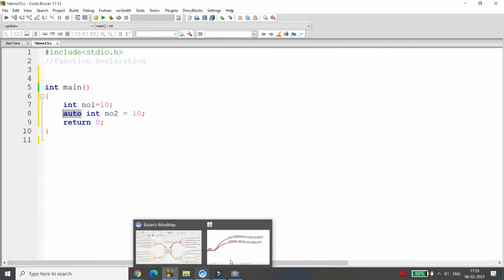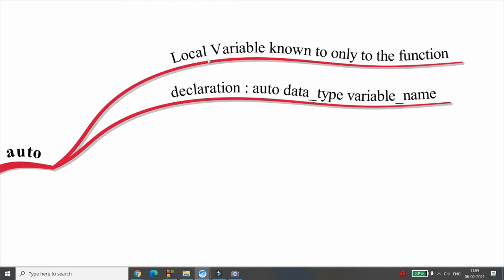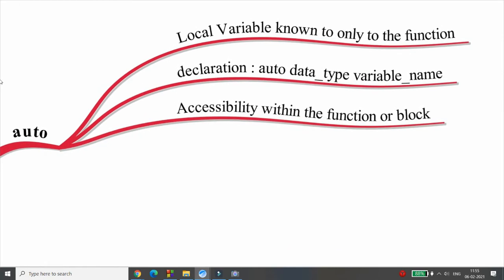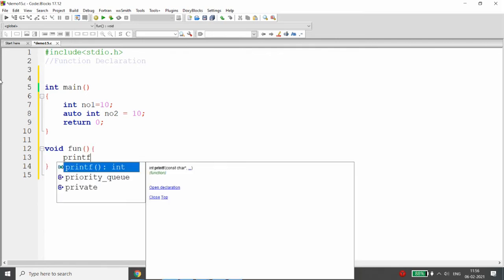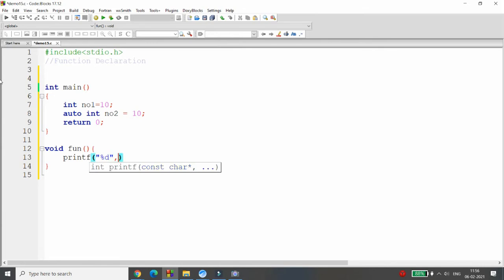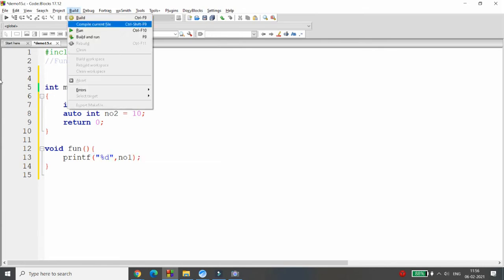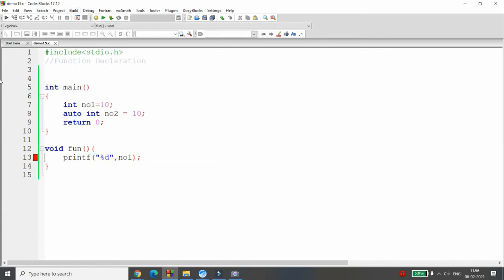So auto is the storage class which is used for the local variable known to the function. Declaration is simple: auto, data type, variable name. Accessibility is within the function or block. If you are declaring number 1 over here, then you cannot access this number 1 outside the function. For example, if I access it with printf %d outside, I will not be able to access it. It will give me an error, right?